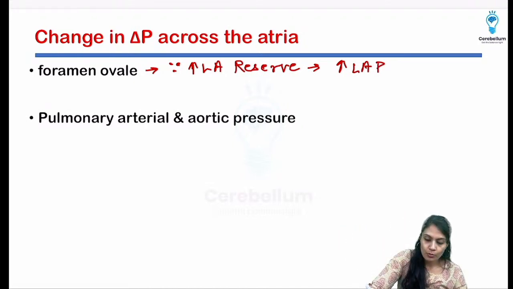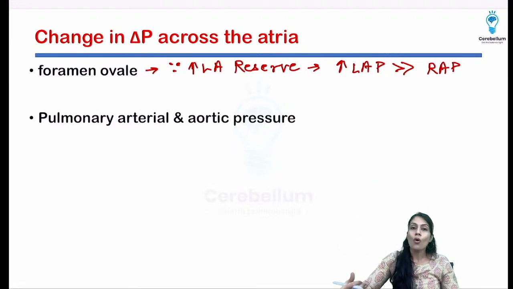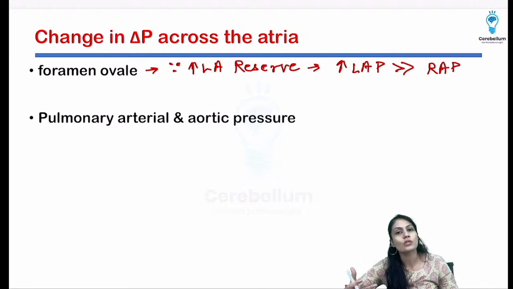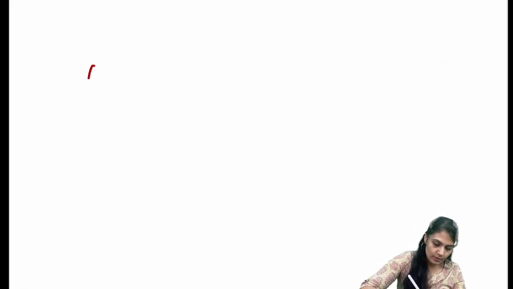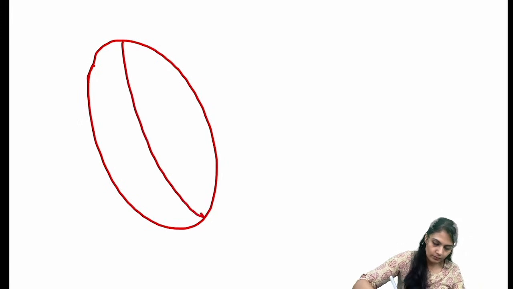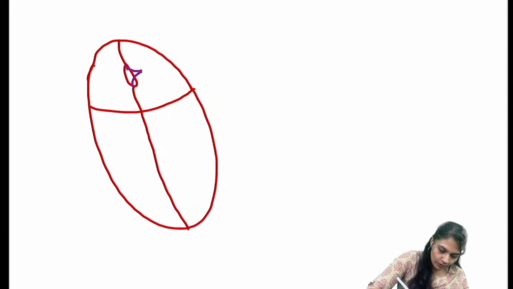Now left atrial pressure is going to be more than right atrial pressure. Why? There is less right atrial pressure because no blood is coming. So obviously if the blood is not coming, there is not much hydrostatic pressure remaining. And what is going to happen? Foramen ovale has a valve-like structure inside it. So I'm making it over here. Suppose this is the simplest heart diagram. There is the foramen ovale, with a valve-like structure, and this valve will look something like this.